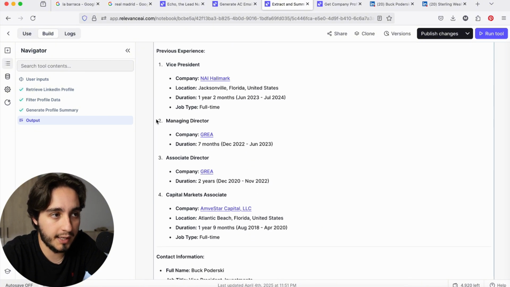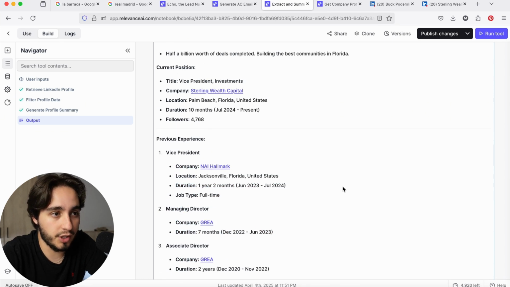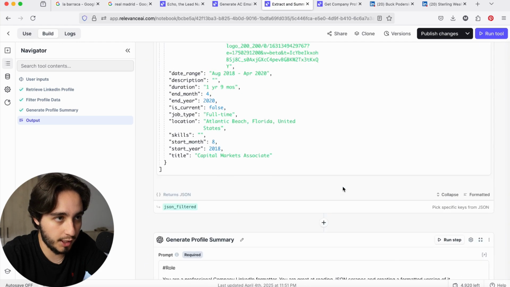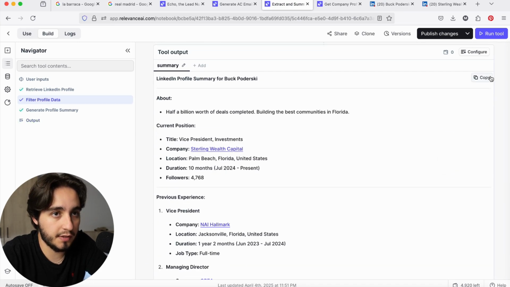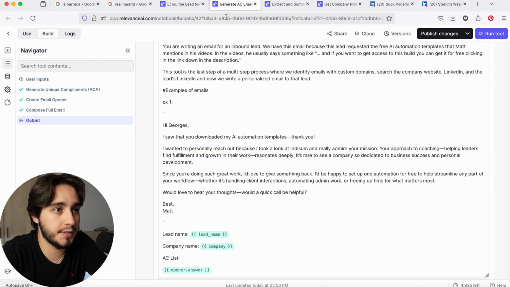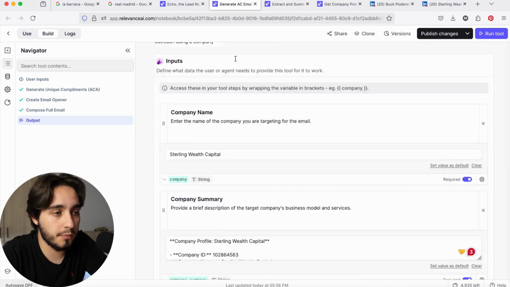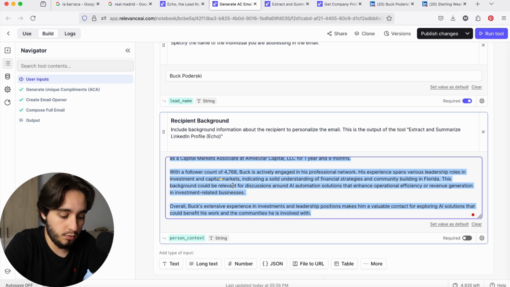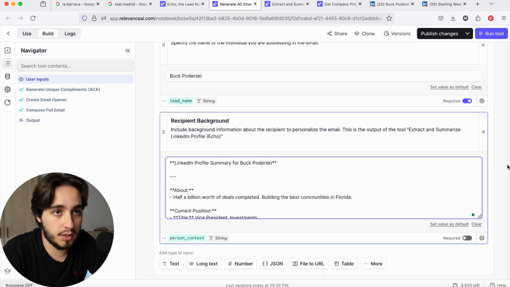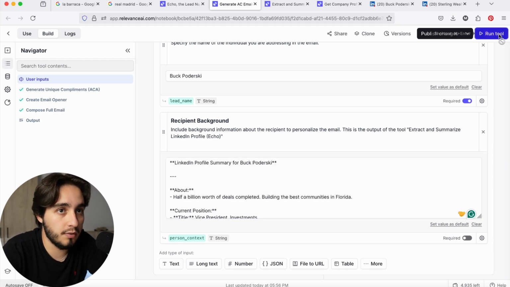Also, I don't want our email to mention any roles that this person had that were over a year ago. So I'm not sure how to ask to ignore that. Okay, actually, before I change anything about the experiences, let's try this instead. Go back to our tool from before that writes the email, and we're going to paste that new piece of information here to see if the output improves at all.